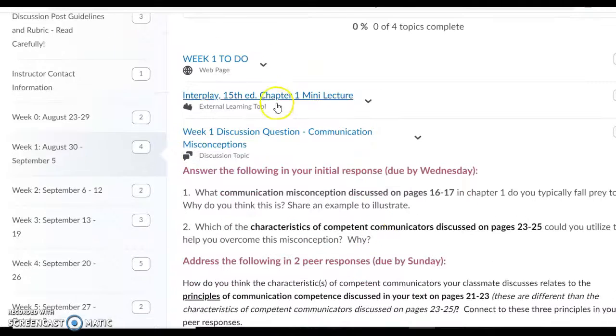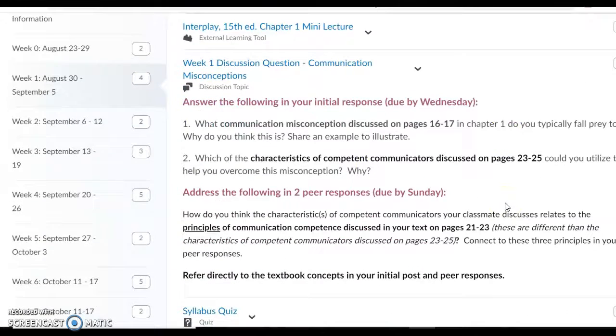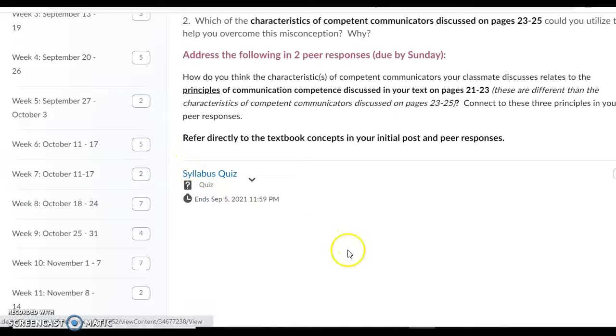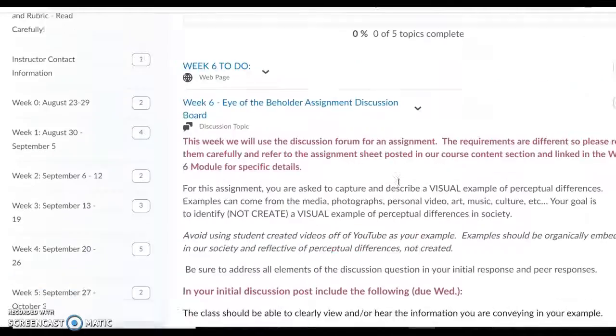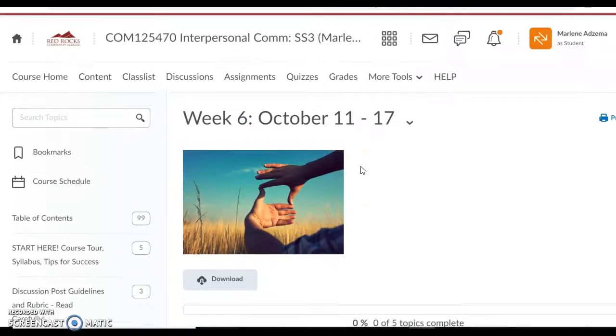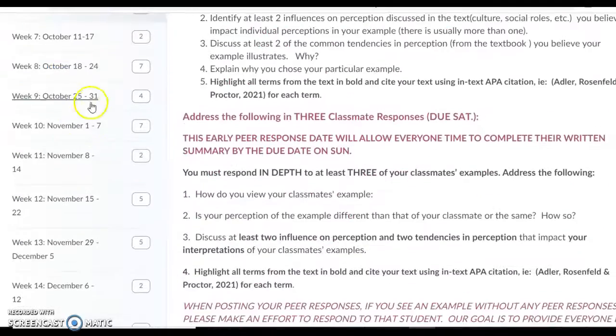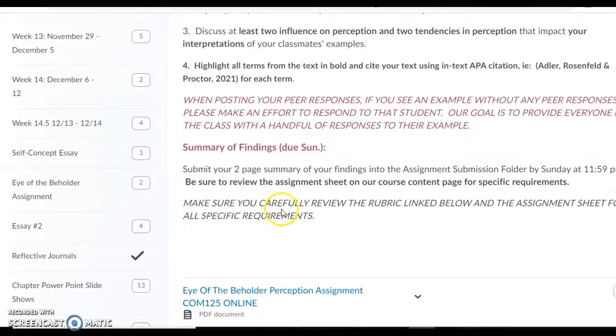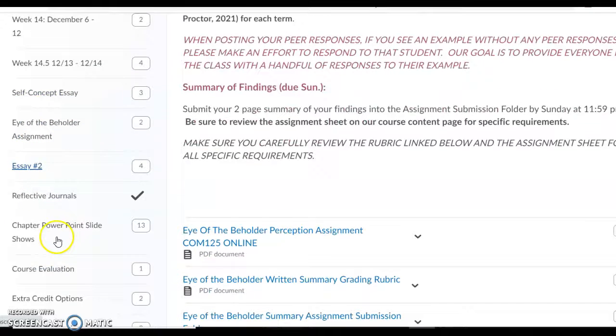And then you'll see here is a link to a short video lecture, discussion question, syllabus quiz. So you'll see here along the left the different weeks, and as you click on each week, if you're curious, you can look around, see what's happening each week. The other thing I want to point out is if you keep on scrolling down here, you'll see links to the different written assignments in here, your self-concept essay, eye of the beholder, etc.